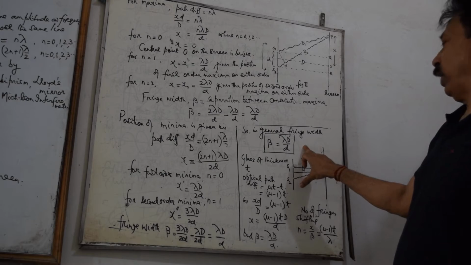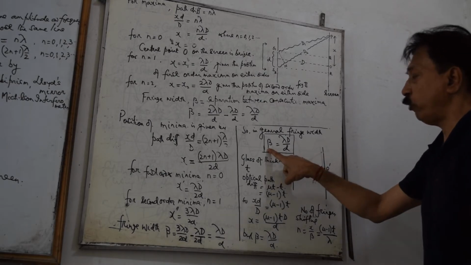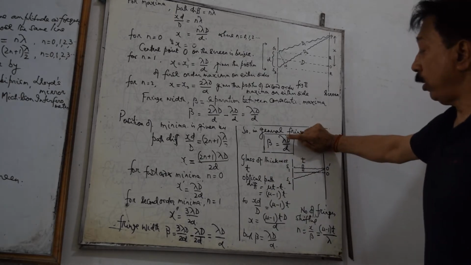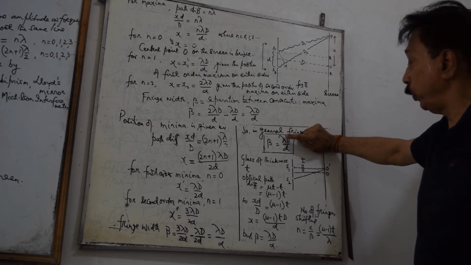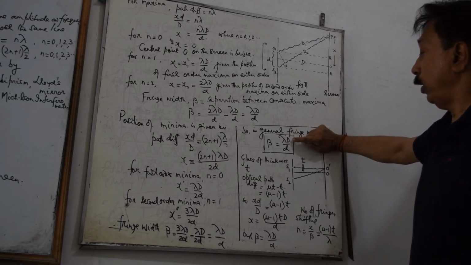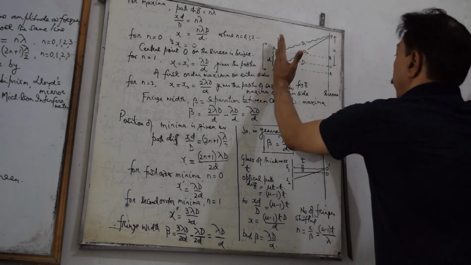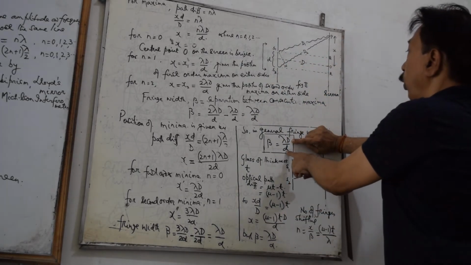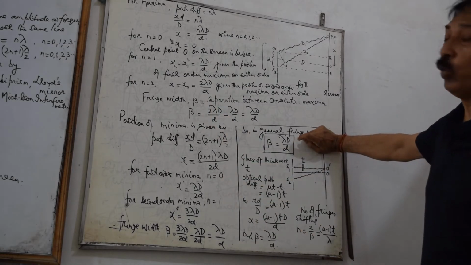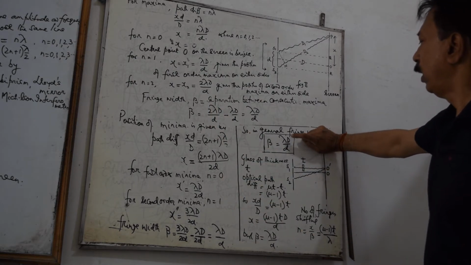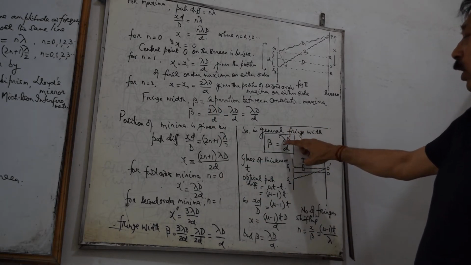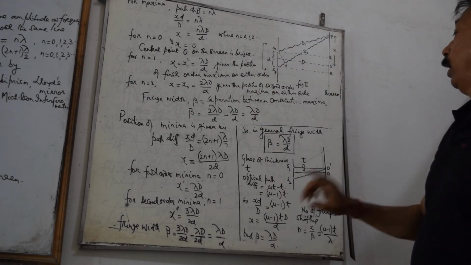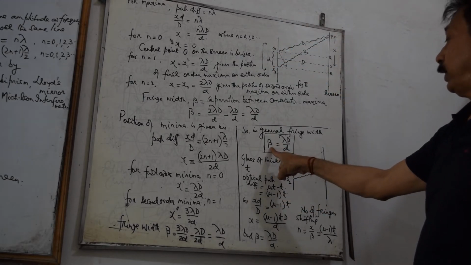Now, we can observe that this fringe width beta depends upon the wavelength of light used. It depends upon the separation between the plane of the slit and the screen, capital D, and depends upon small d, which is the separation between two coherent sources. Now, if you increase the wavelength of the light used here, the fringe width increases, number one.